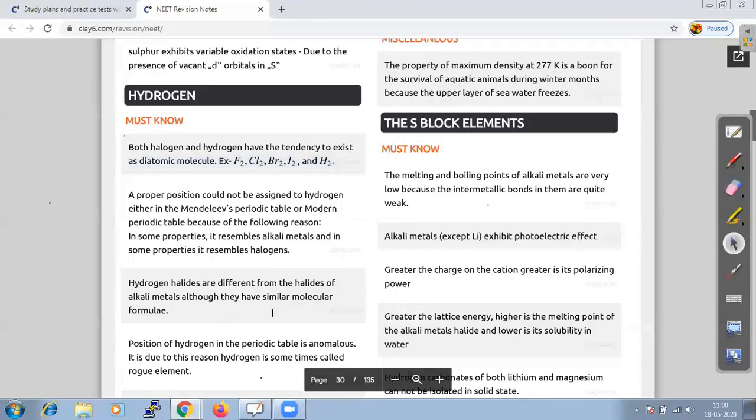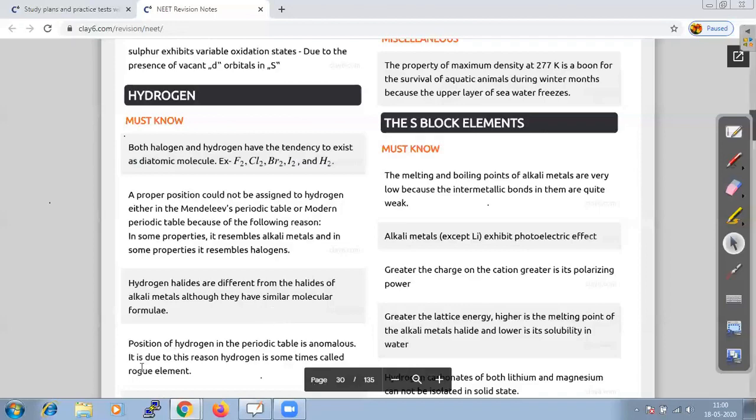And if we talk about the position in the periodic table, it is anomalous. It is because hydrogen sometimes behaves like an alkali metal and sometimes behaves like a halogen.